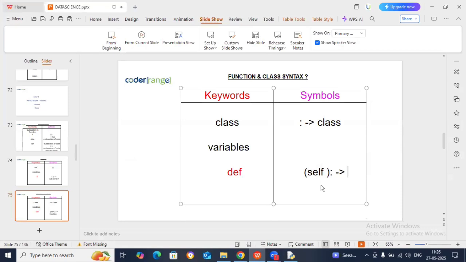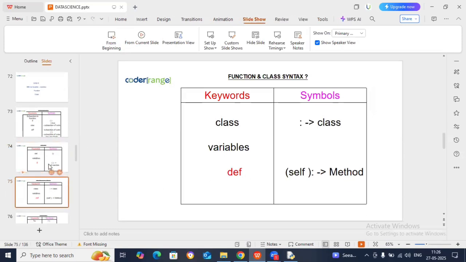Self, and that is not called a function, it's called a method. So the flow of writing a class is: first write a class, write a variable in the class, and then write methods. You should not write functions, you should write methods. Clear or not? So that is a variable, and a very simple way of writing Python code.